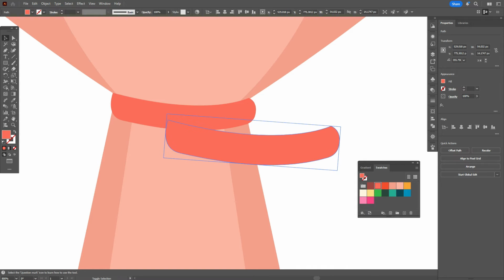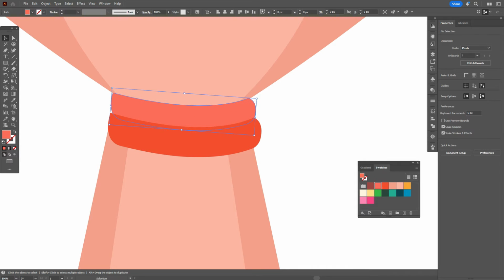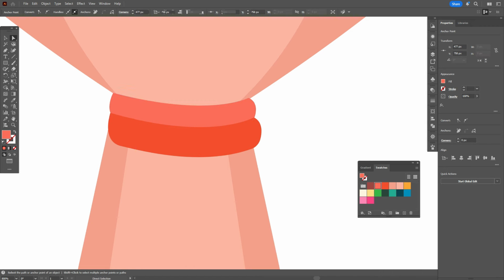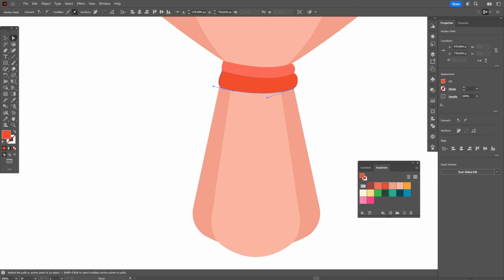Now copy and paste that red shape, make it bigger, take dark red color and squeeze it a little. Okay, you can make that shape a little bigger, and now take direct selection tool, move that point closer here. Okay, now let's play a little here with the shape with direct selection tool.